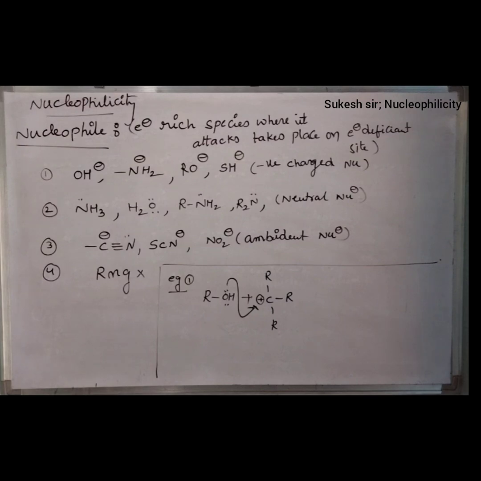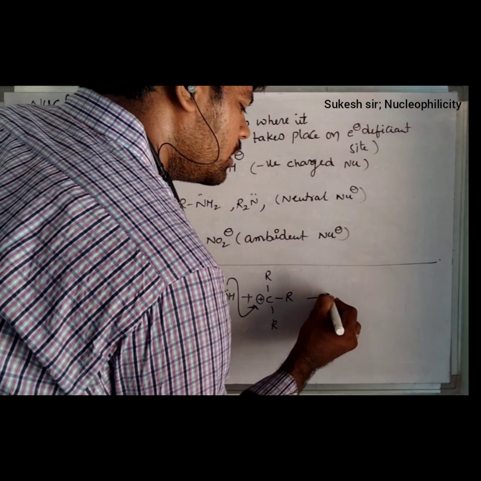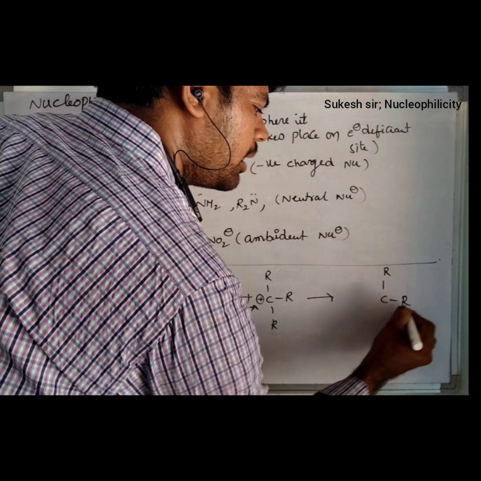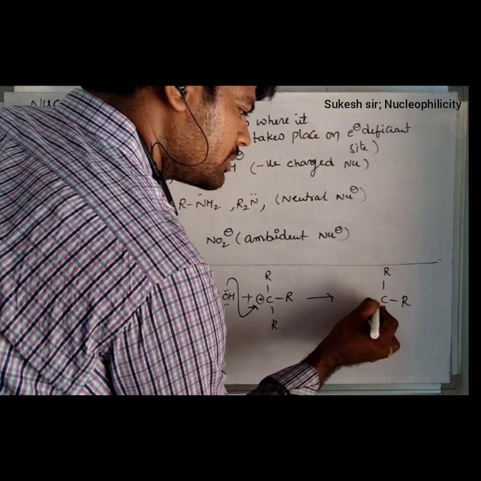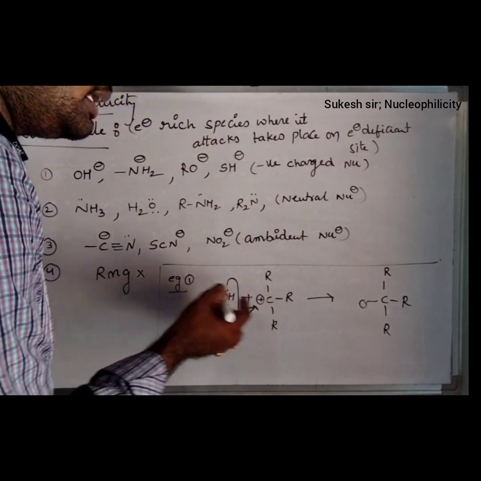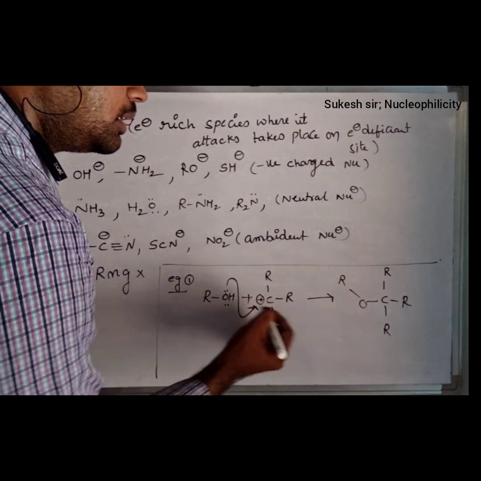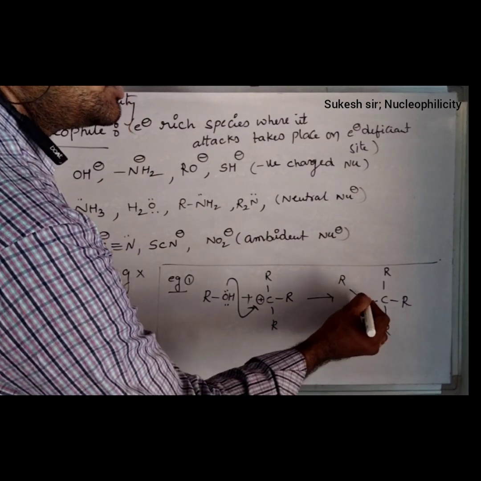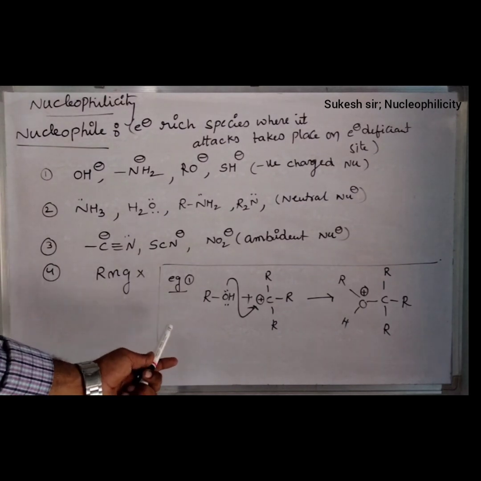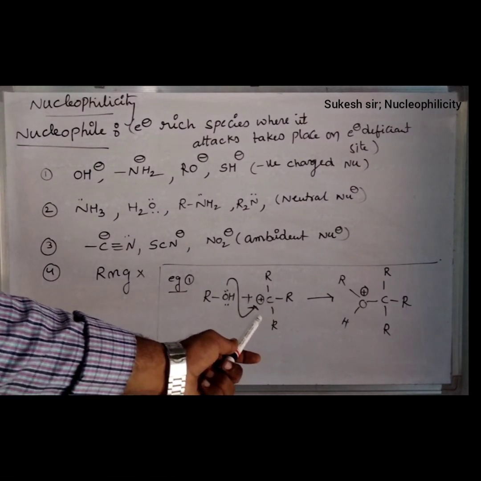That means it attacks the electron deficient site, where the carbon already has three alkyl groups, and one oxygen atom attacks the carbocation. It has one alkyl group and one hydrogen atom. Oxygen has valency 2, but here it has three bonds, therefore it will bear a positive charge. Observe here, this is an electron rich species, which attacks on what?